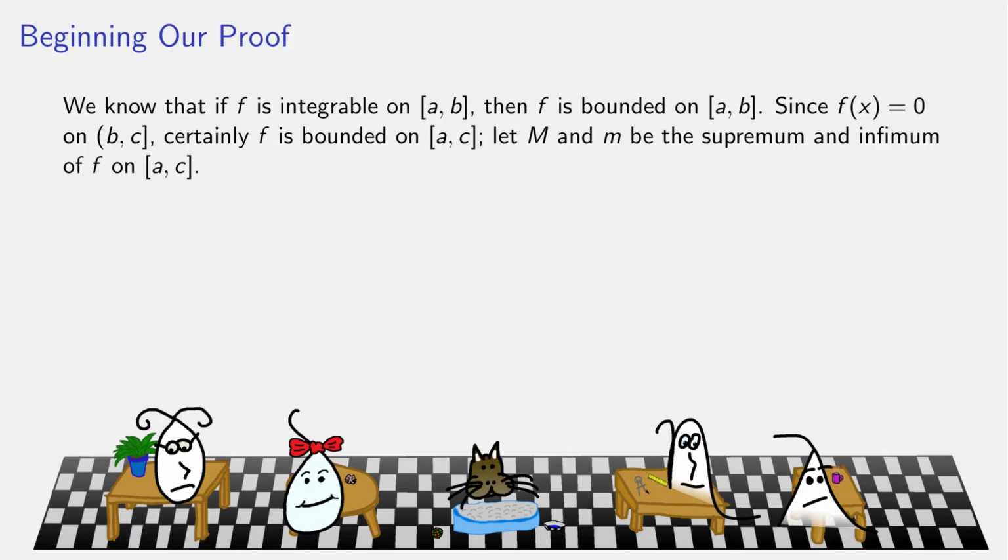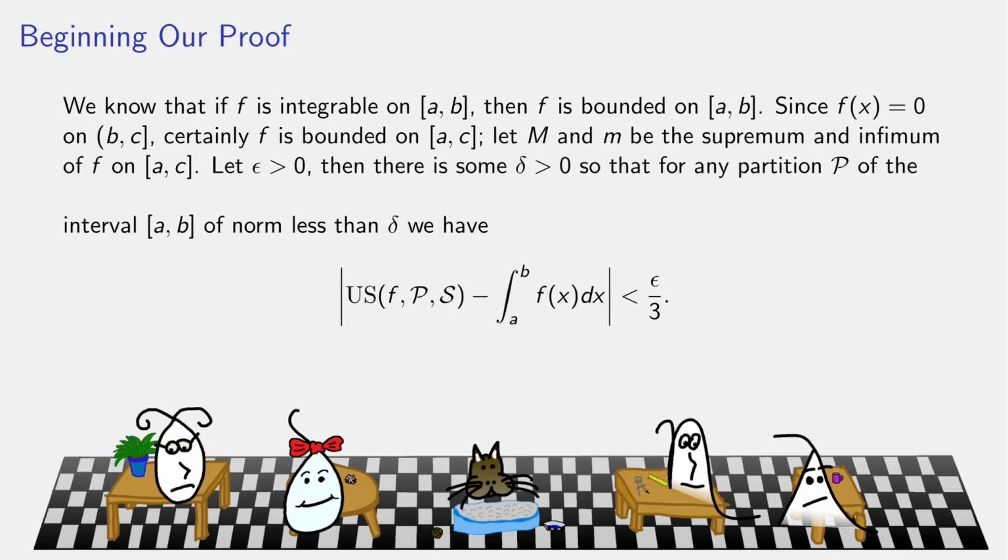So since f is integrable on this interval from A to B, it must be bounded. And since f of x is 0 on the right bit, it's definitely bounded overall. So let capital M and little m be the sup and inf of the function on the big interval from A to C. It was bounded to begin with from A to B. We extend it by a constant, so it's still bounded.